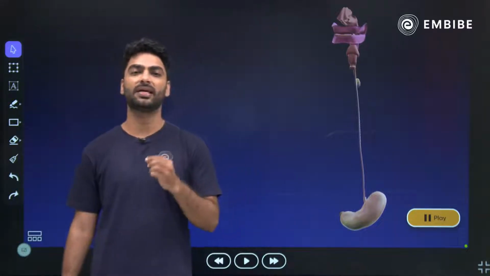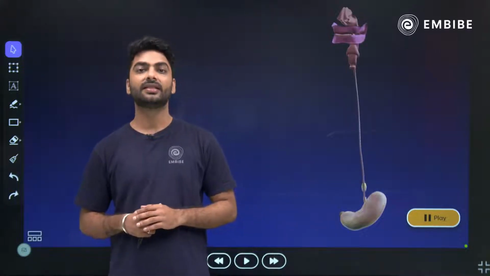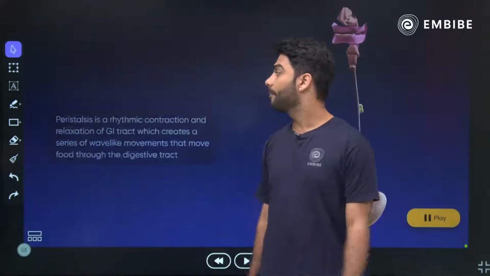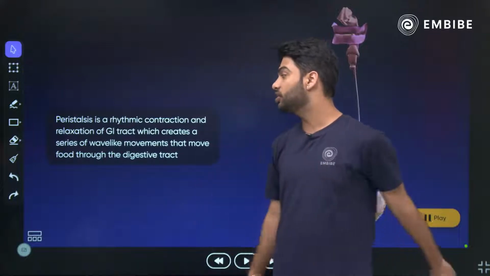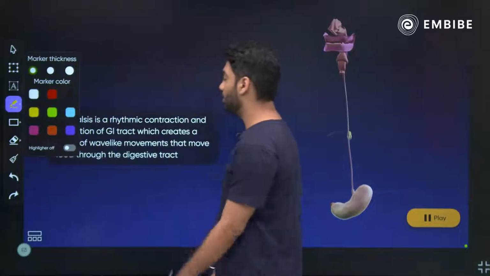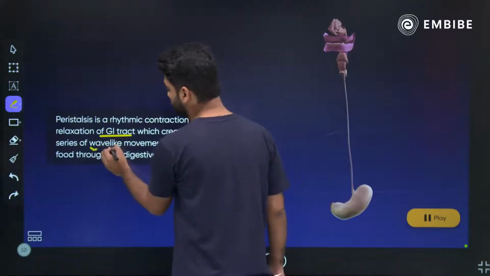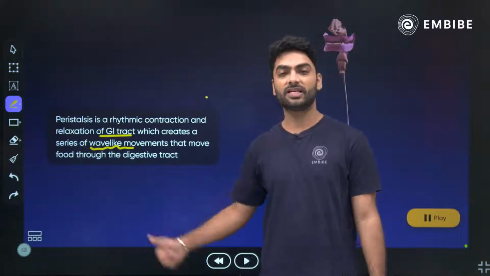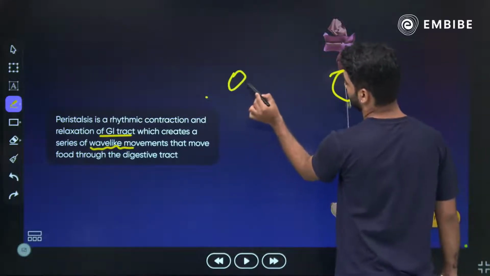This is the process that begins from your food pipe to the entire alimentary canal. What is this process? This process is nothing but the process of peristalsis. It's a rhythmic contraction and relaxation of the GI tract, gastrointestinal tract, right? It creates a series of wave-like movements that move food through the digestive tract. Where does peristalsis begin? It begins in the esophagus or the food pipe.